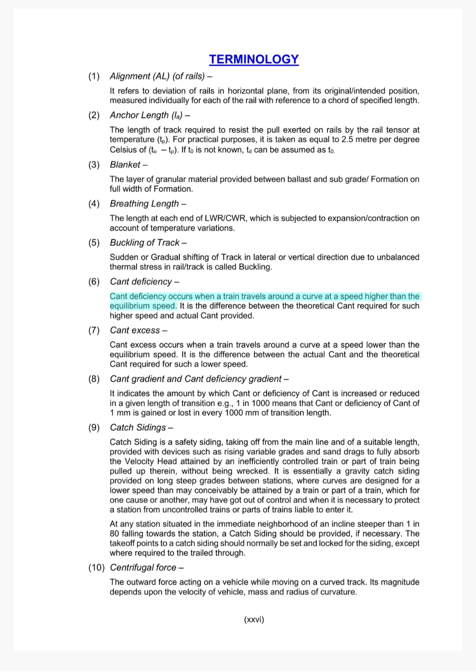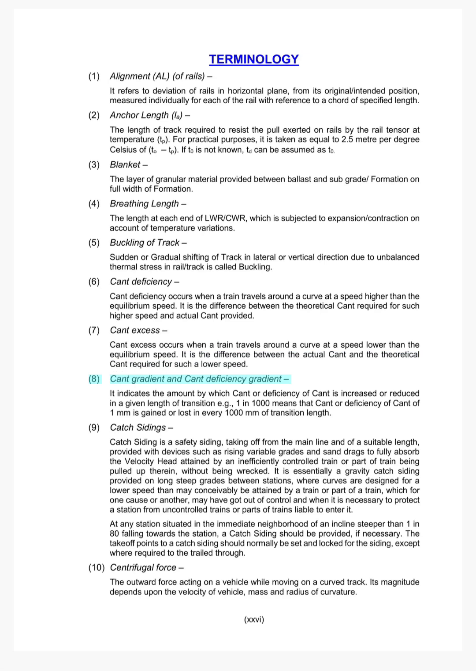6. Cant deficiency. Cant deficiency occurs when a train travels around a curve at a speed higher than the equilibrium speed. It is the difference between the theoretical cant required for such higher speed and actual cant provided. 7. Cant excess. Cant excess occurs when a train travels around a curve at a speed lower than the equilibrium speed. It is the difference between the actual cant and the theoretical cant required for such a lower speed.